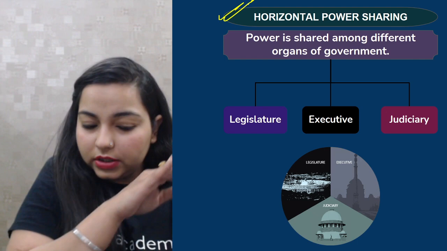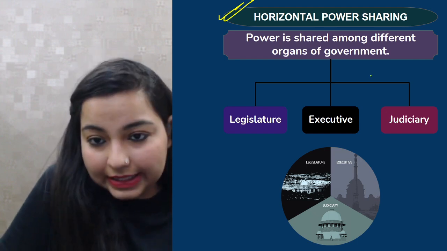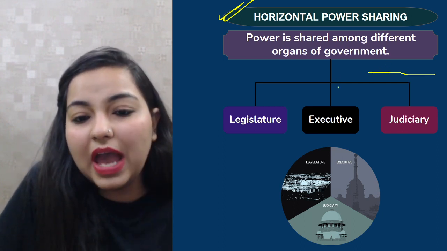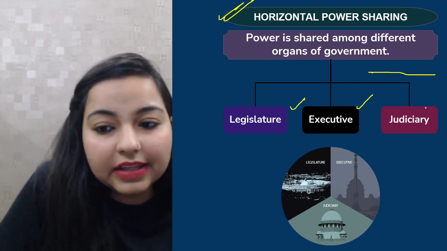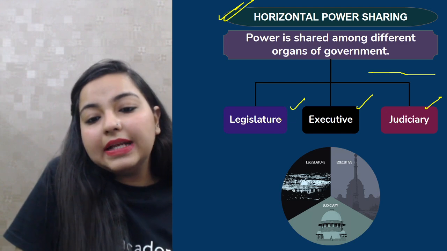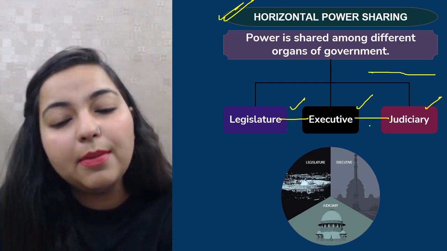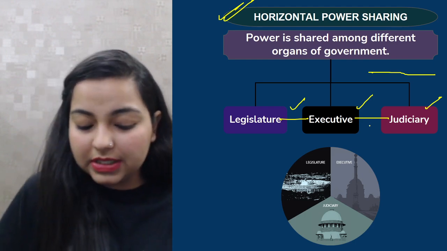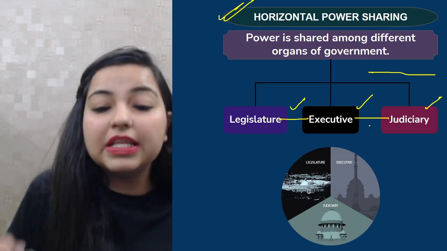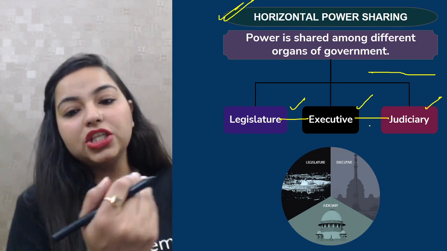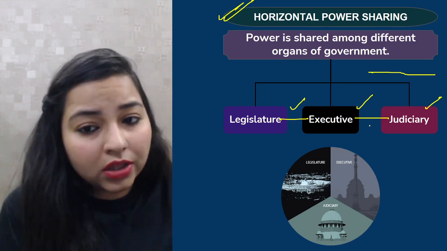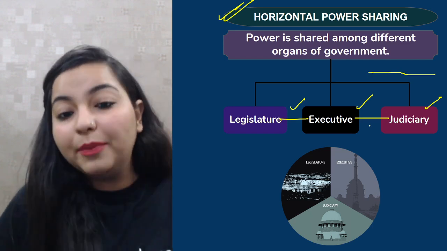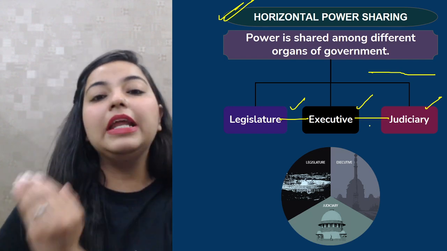Now, horizontal. Think about a horizontal line. This is a horizontal line. Now, this horizontal line basically has three organs. We have the legislature, the executive, and the judiciary. Now, since they are at the same level, all these organs of the government have equal amounts of powers. Definitely, they have different functionaries, they have different tasks. The legislature actually makes all the laws. Executive executes and implements the laws which are made by the legislature, and then finally comes the judiciary.